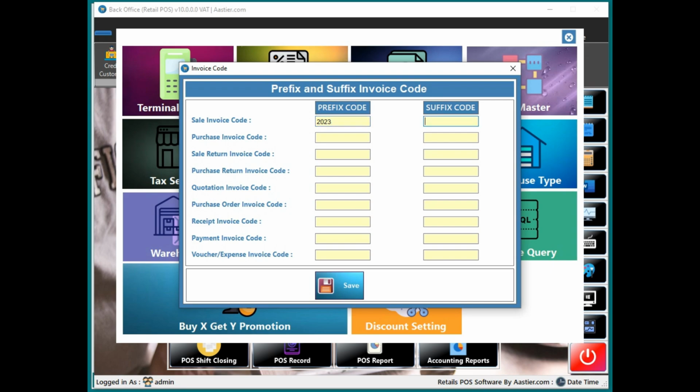And if you wanted to add some kind of suffix, M, L, like that, if anything, that also you can use, whatever it is. The same way, for the purchase and sales rate and purchase returns, quotations, everything you can make the invoice code changes.